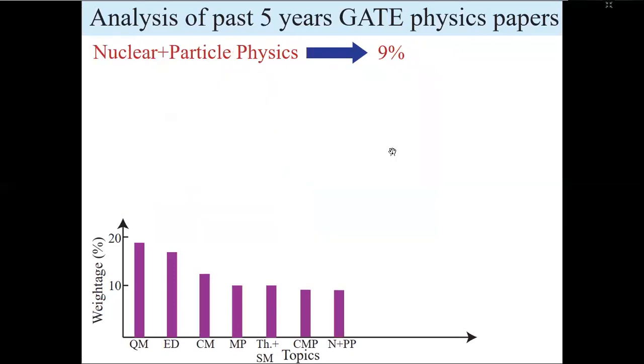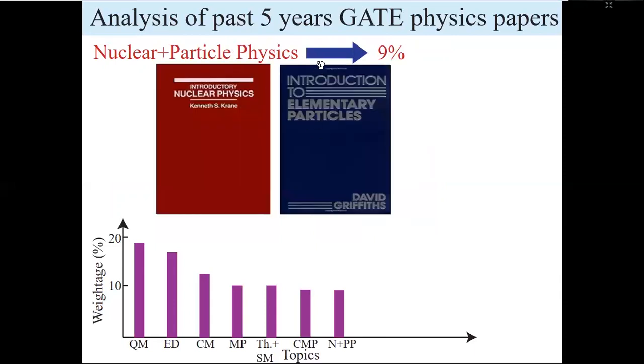And the next one is nuclear and particle physics. It is also 9%. For particle physics, whatever they will ask is very elementary. So you can just visit 1 or 2 chapters of Griffiths, look at some examples and do a few exercises, or follow your syllabus in your MSc. I think they will cover those things, because they will ask very elementary questions in this GATE exam.